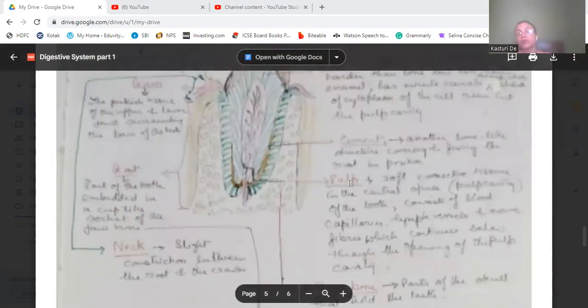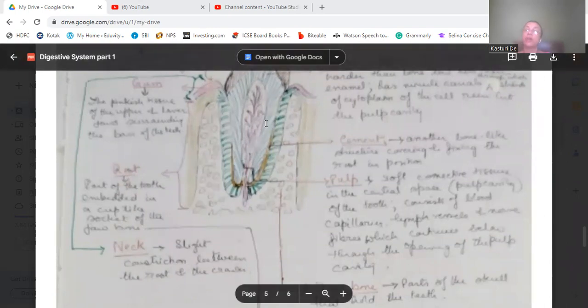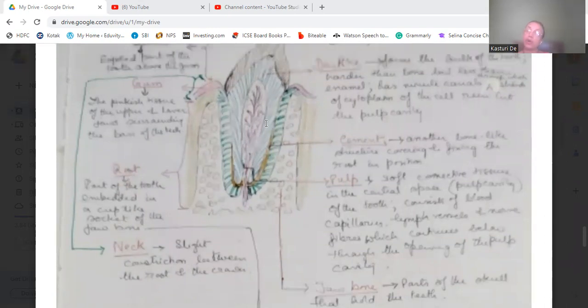So this is the single process in the case of canine, and this process will become double in case of premolars or lower molars, and in case of upper molars, it will be three processes.